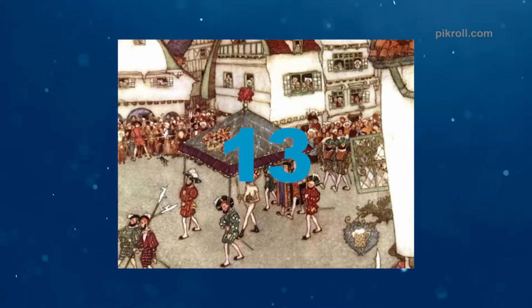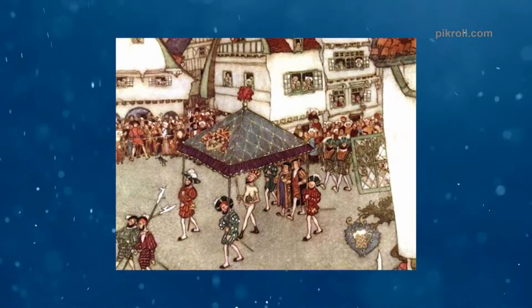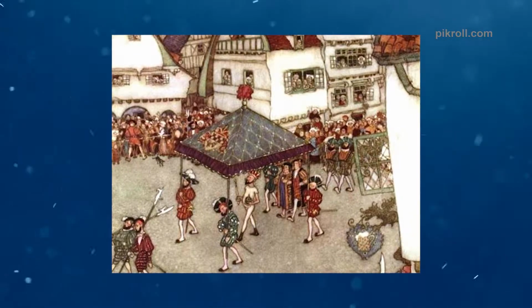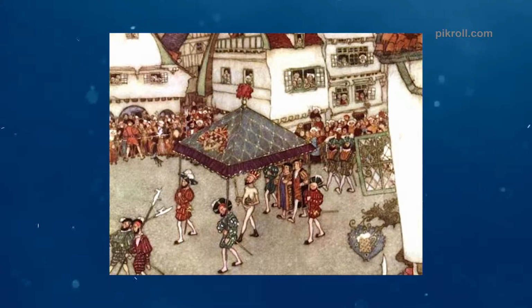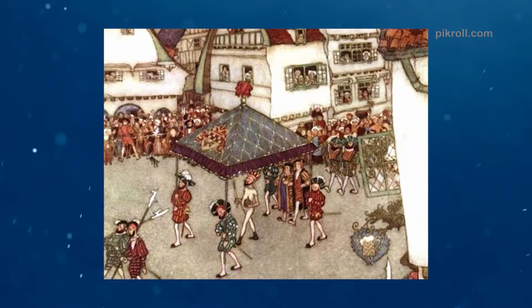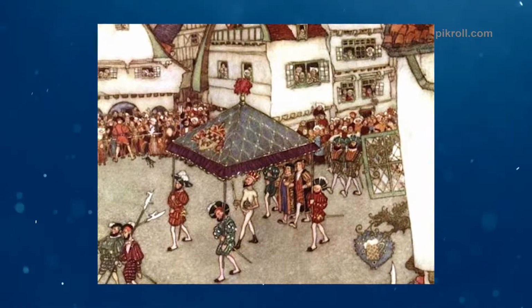Number 13. The Emperor's New Clothes. The Emperor's New Clothes is not an exact fairy tale. It is a short satire story written by Hans Christian Andersen. In the story, a king wishes to wear a cloth which nobody has worn before, but it was a difficult task to find the clothes.